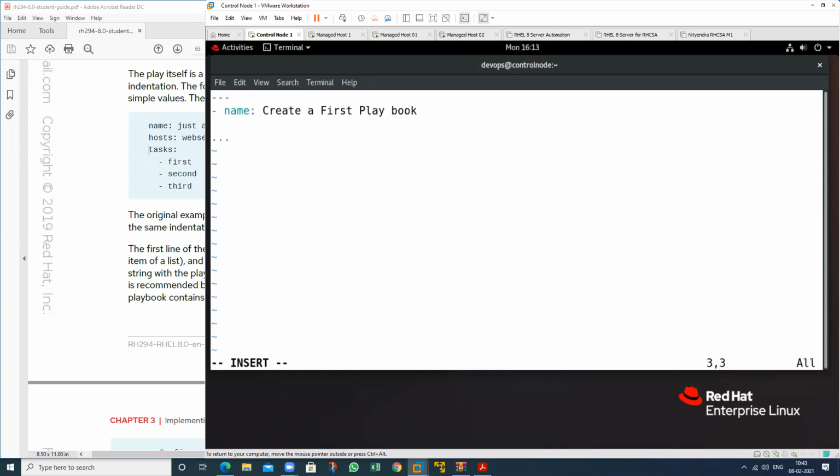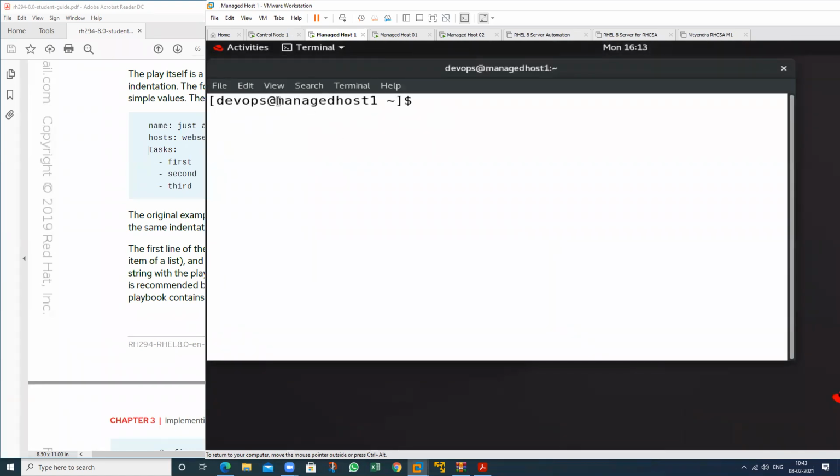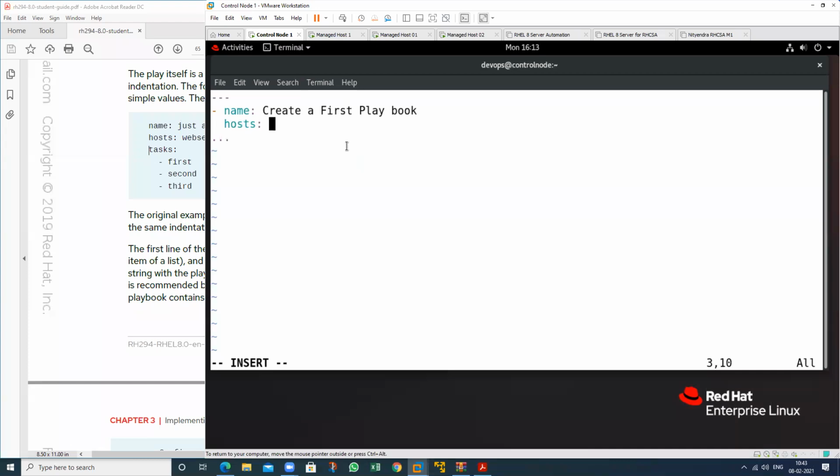And then host: on which particular machine you want to perform this task. So what is the name of this particular machine? Managed host 1. So just type here managed host 1. So this is key and this is the value. So this is called key value pair.